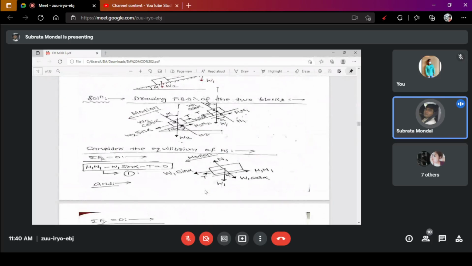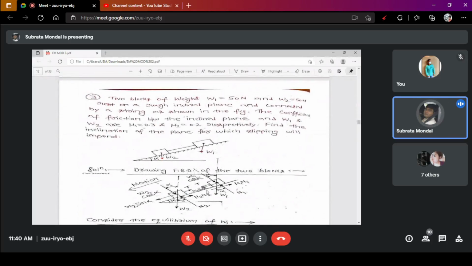Now today I'll be discussing a few numericals related to friction, so you can understand when there is an inclined plane. In that case, the frictional force will generate at a certain angle, and that will also depend on the angle of repose. So how do you calculate various types of problems when there is an inclined plane with some blocks attached to it?